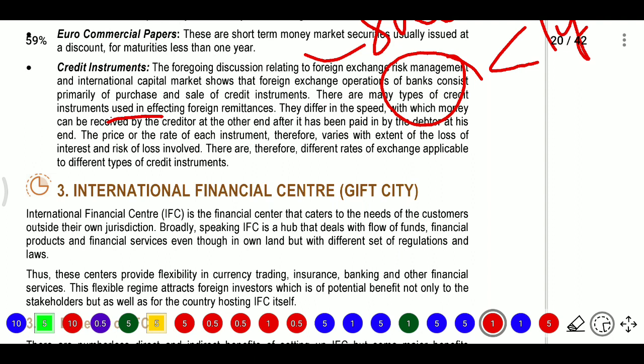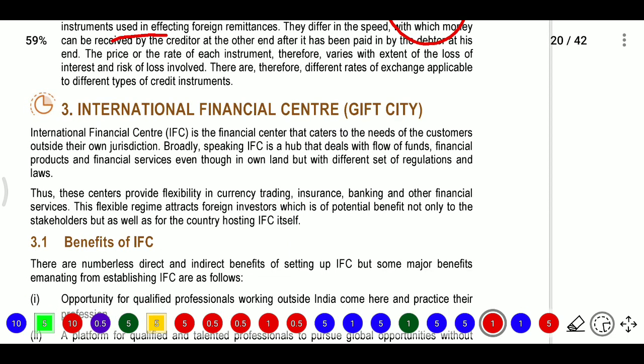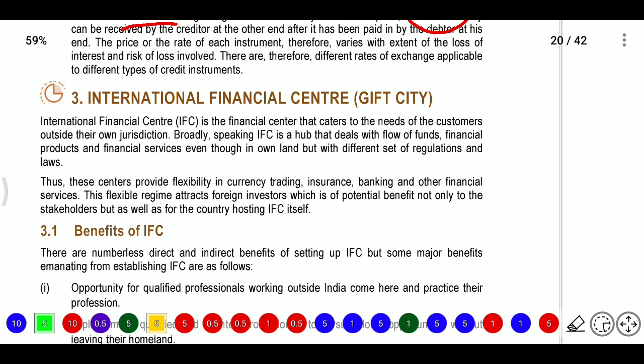So this is a new concept, the International Financial Centre. This is GIFT City. This GIFT City is a new concept which has been created now. The IFC, or IFSC, is a financial center that caters to the needs of customers outside their own jurisdiction. So some persons will go to some jurisdiction, and then that customer needs some financial services. These financial services are provided by these companies in the international financial center.